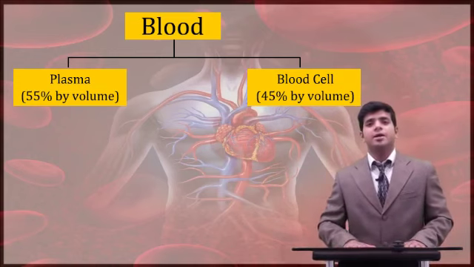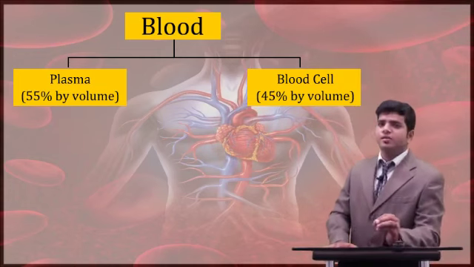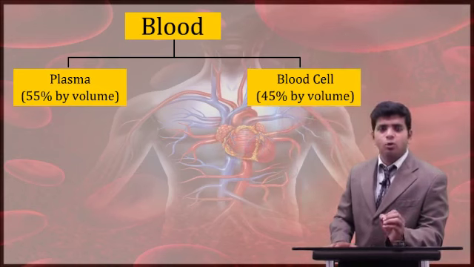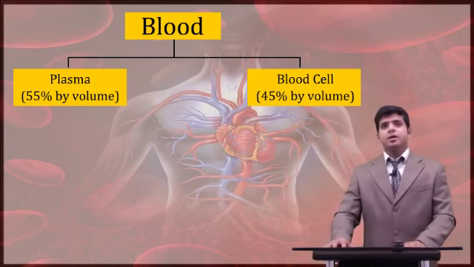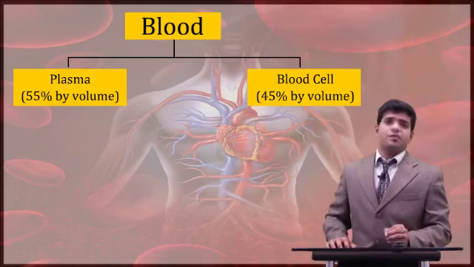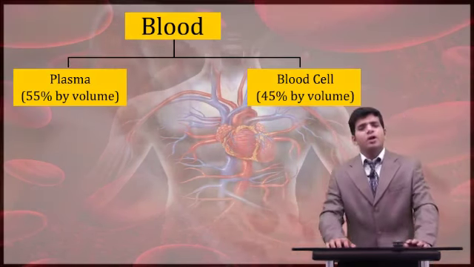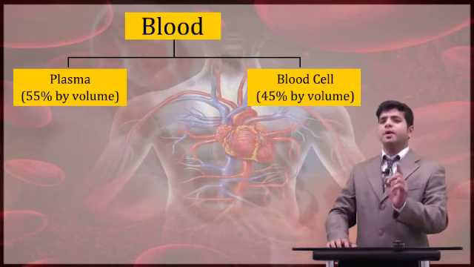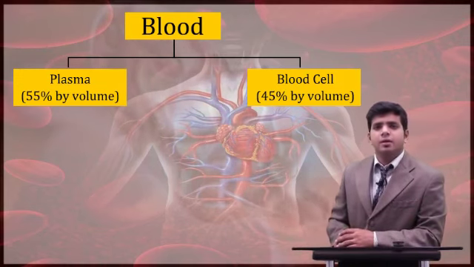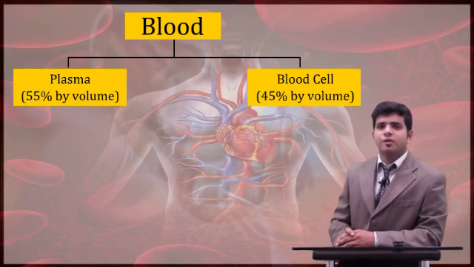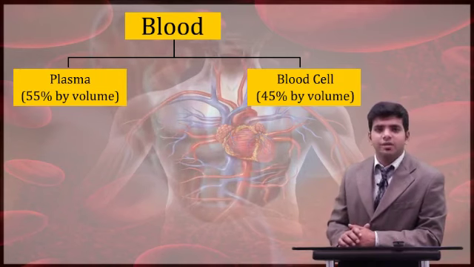Again I repeat, my entire blood is composed of two parts, plasma and corpuscles. Plasma is 55% of blood volume and blood cells are 45% of the entire blood. Now I might take a point here. The blood cell is also called a corpuscle. Now you might ask, sir, why is it called a corpuscle? The basic difference between a blood cell and a body cell is that the body cell is fixed. The body cell cannot move throughout, whereas the blood cell is a freely floating cell.